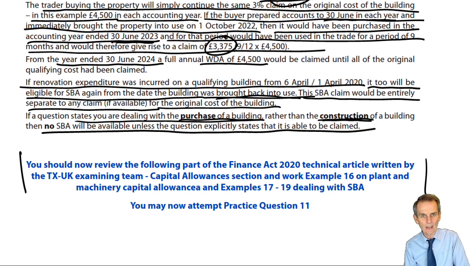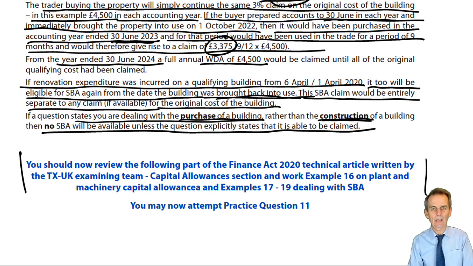But check out that. You'll find that there is a significant section here in terms of capital allowances, both dealing with plant and machinery and giving examples thereof, and also structures and buildings allowance, and also giving examples on that. So plenty there for you to get your teeth stuck into. Work through that.